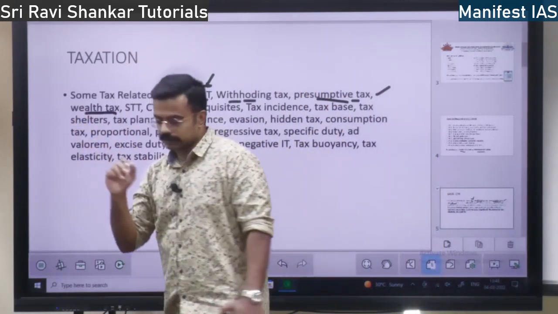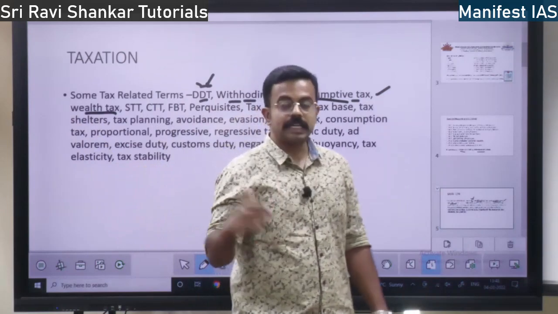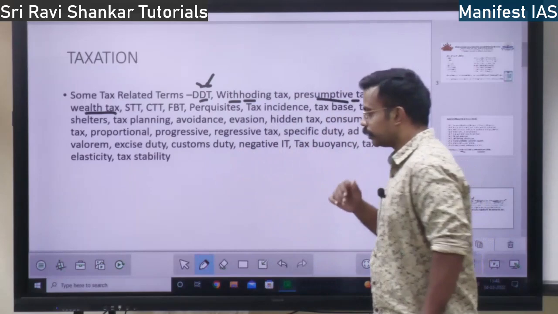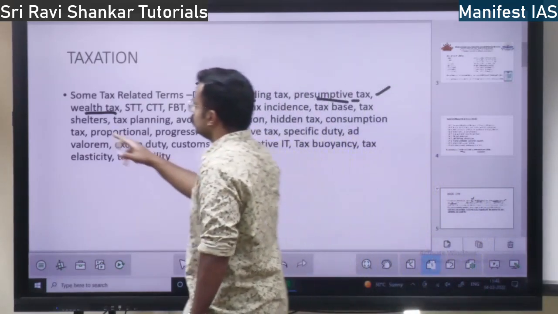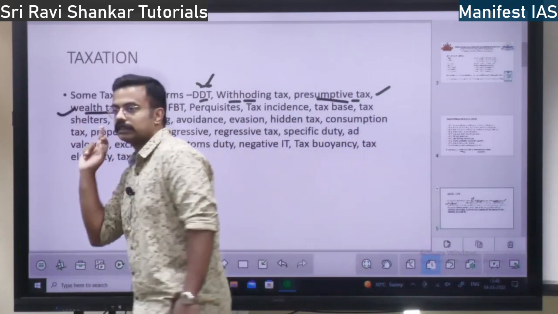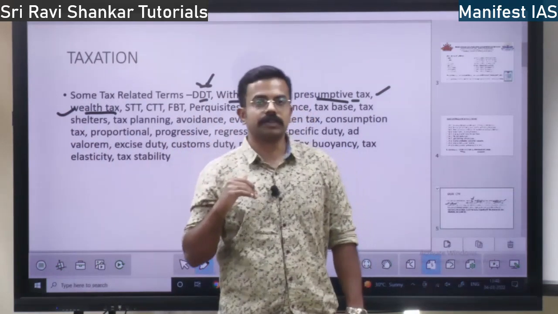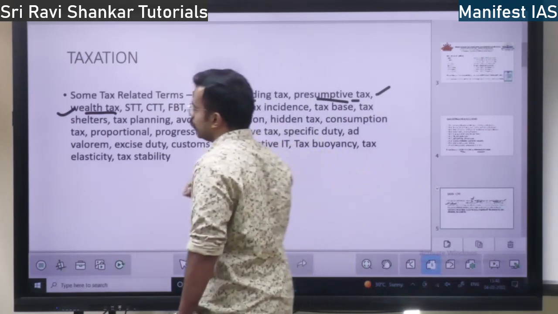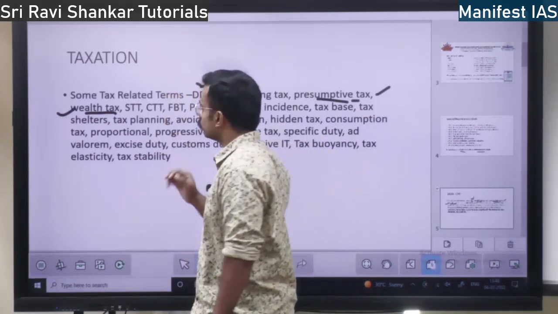Next, wealth tax. If your income is more than 1 crore or 2 crore, if you are in the upper section of the society, upper class, then it is wealth tax. Earlier, wealth tax was imposed above 2 crore. Now wealth tax is removed and they are imposing the surcharge on the income.